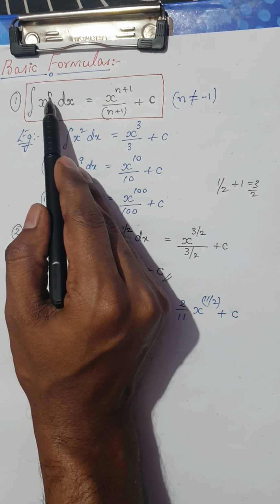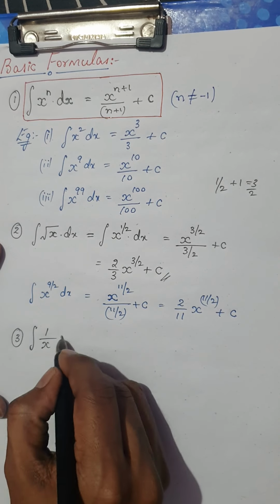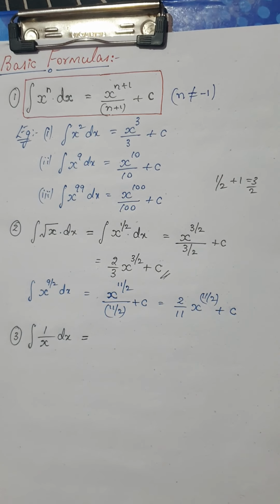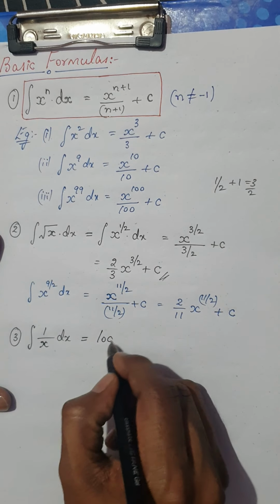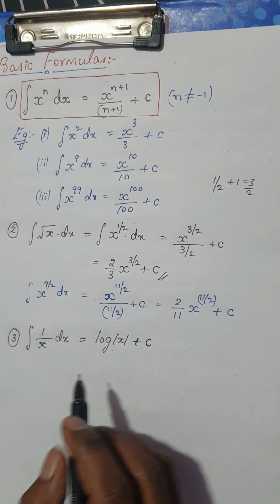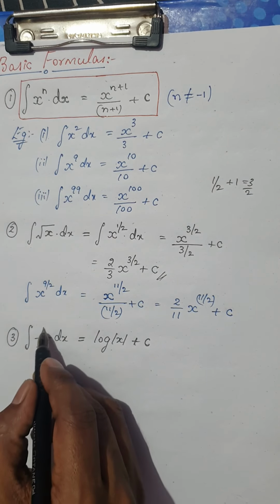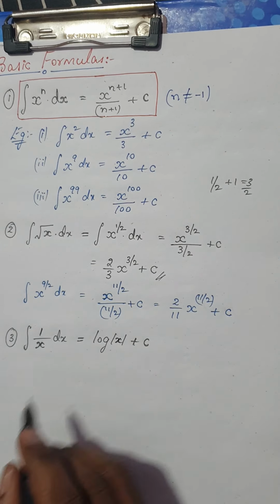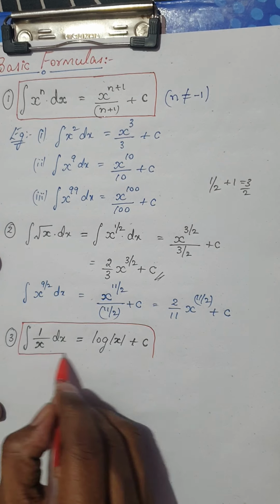If n is equal to minus 1, what happens? You will get the integral of x power minus 1, that means 1 by x dx. The integral of 1 by x is a very important one, because we will be using this so many times. So the integral of 1 by x is log of mod x plus a constant. Just recap with differentiation: we know the derivative of log x is 1 by x, so the integral of 1 by x is nothing but log of mod x plus c. You don't need any examples for this because 1 by x is a standard function.